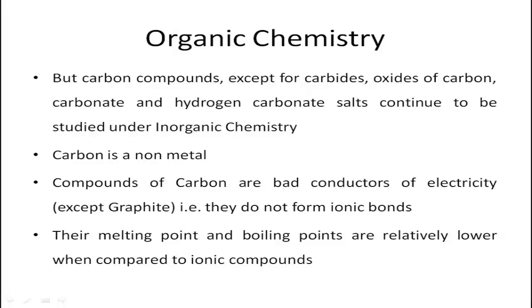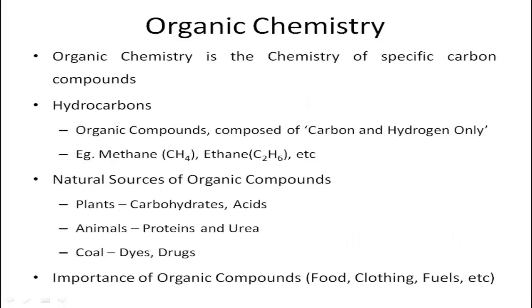Their melting points and boiling points are relatively low when compared to ionic compounds. Yes, this is a very important characteristic of organic compounds. Inorganic compounds usually can be made into ionic compounds, and hence they have much higher melting and boiling points because the intermolecular forces of attraction that they have are much higher as compared to organic compounds, which are made from covalent compounds. Organic chemistry is the chemistry of specific carbon compounds.